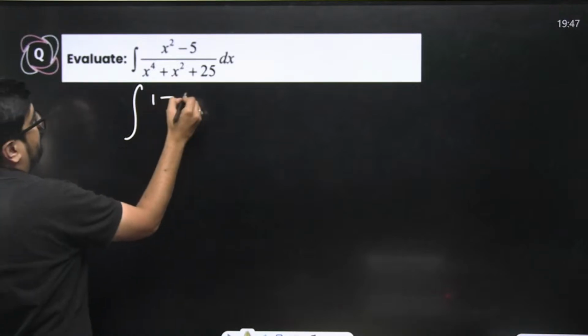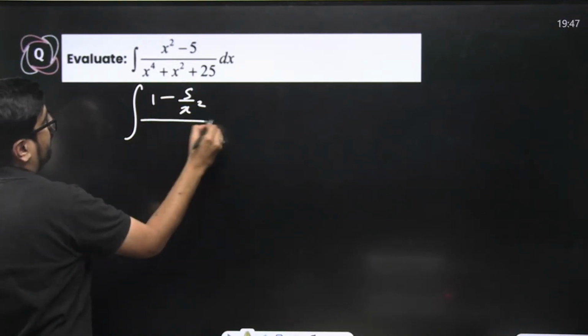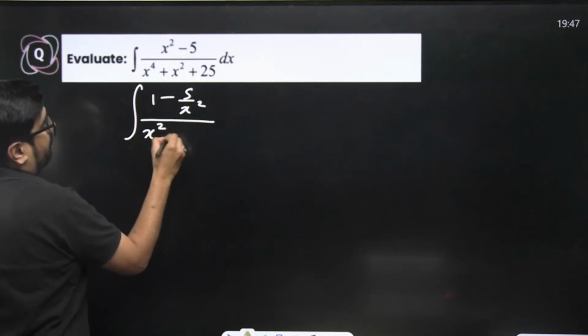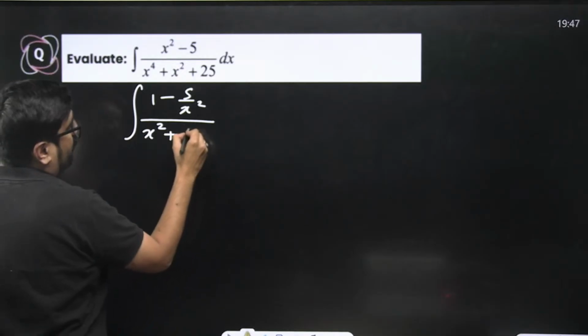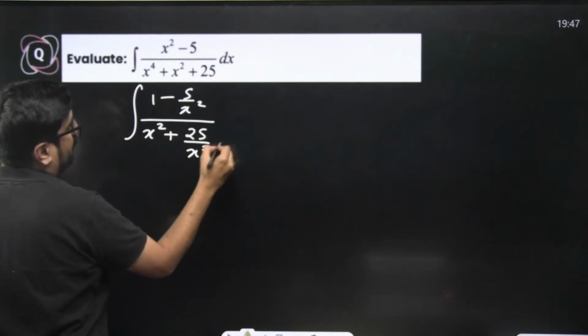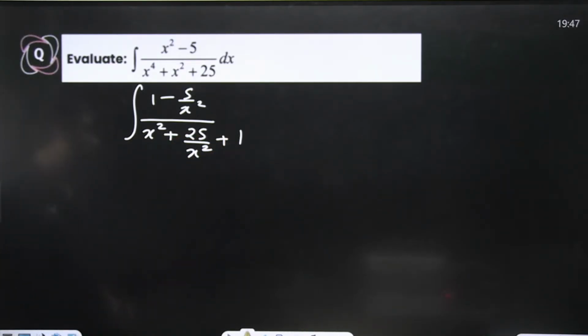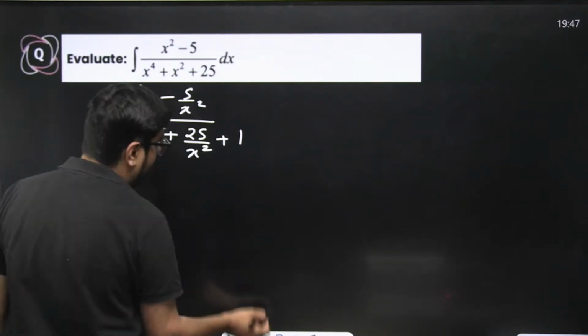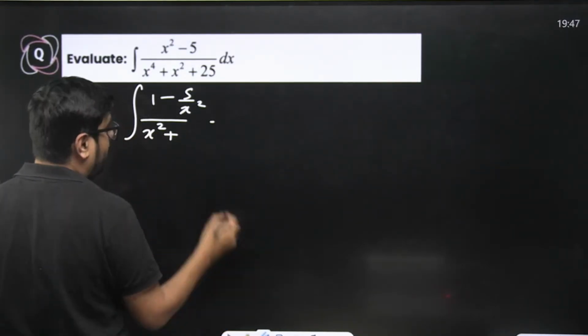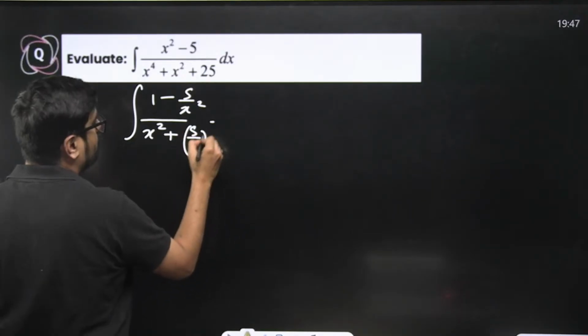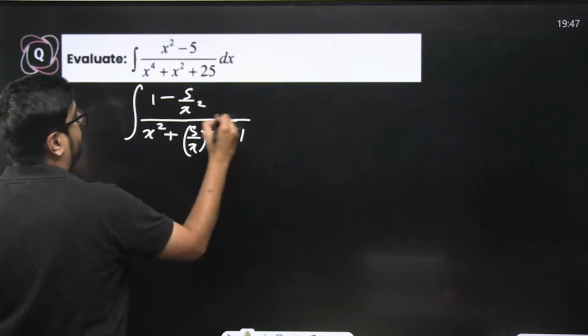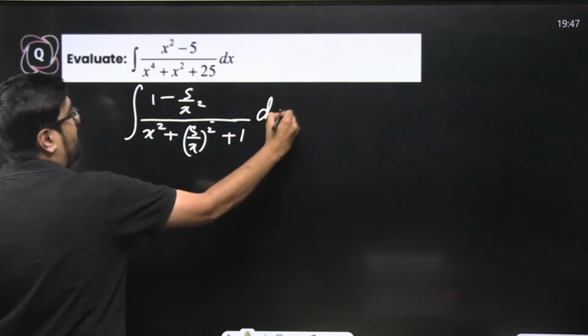It will become 1 minus 5 by x square. Denominator will become x square plus 1 plus 25 by x square, that is x plus 5 by x whole square, better written as 5 by x whole square plus 1. Now what to put as t?